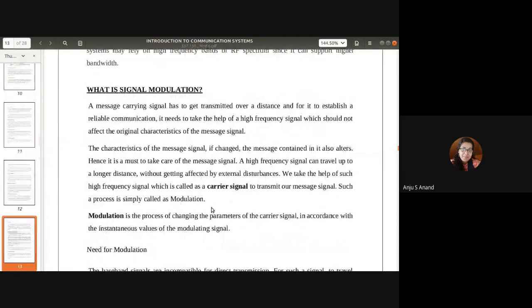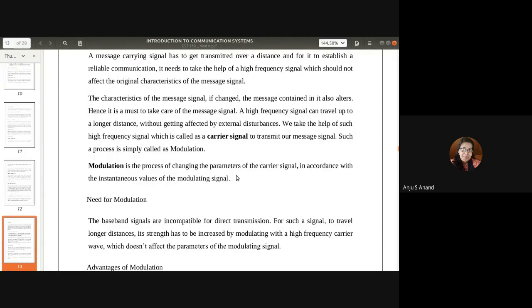Next is one important topic, signal modulation. We already discussed what modulation is, the need for modulation, and the different modulations, all well explained. Modulation is a process of changing a parameter of the carrier signal in accordance with the instantaneous values of the modulating signal.